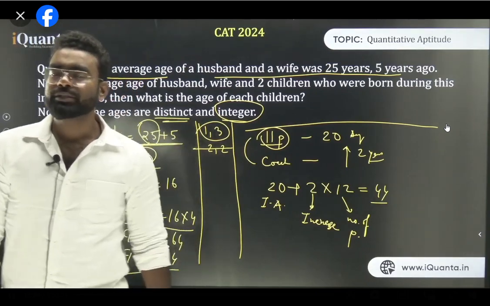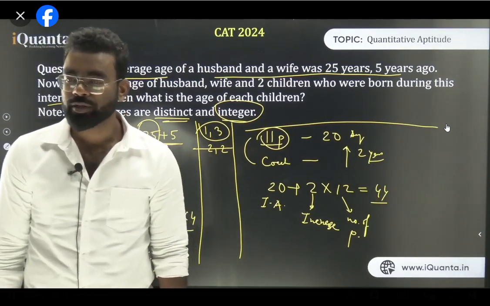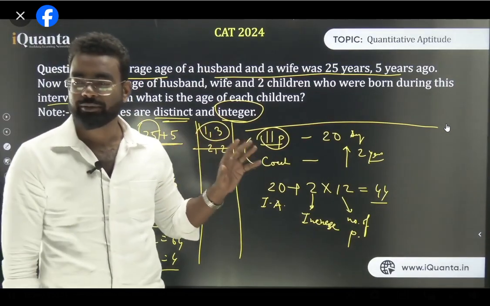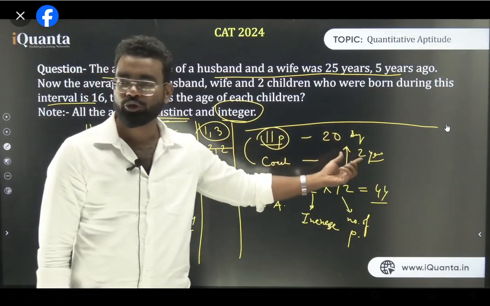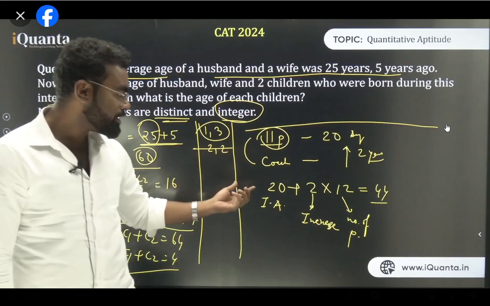When more than one person joins the group, then you can find the average from it. Once again, Naman, just check once. This is the last time I'm telling this. First, what happened? 11 people had an average of 20. The coach joined, the average increased by 2 years. So what is the age of the coach?